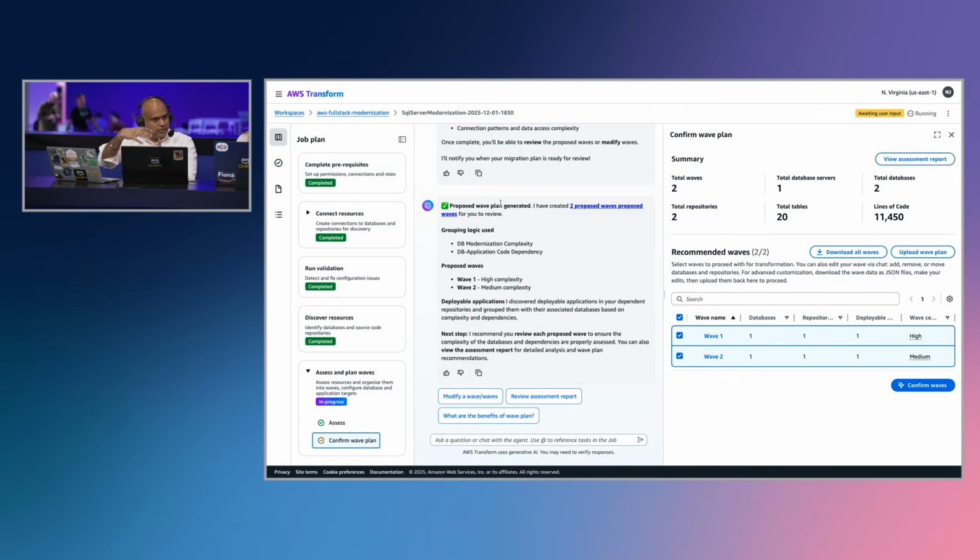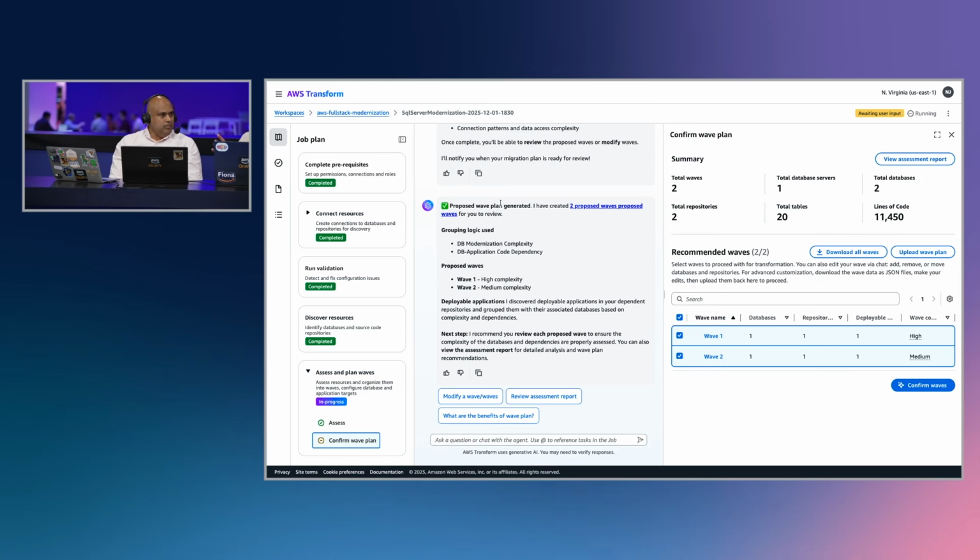In this case, we have identified, just like the transformation plan I showed for .NET, the same scenario where we identify the databases and the dependent applications that we will transform together. Here are the waves. Once you confirm the waves, we will go ahead with transforming those specific repositories and your databases together.